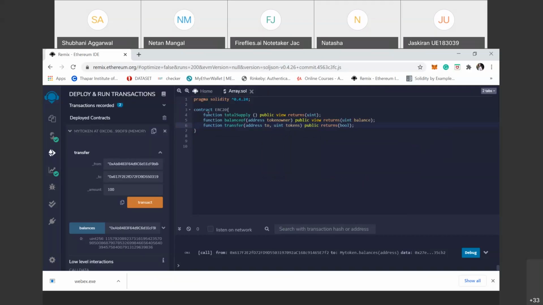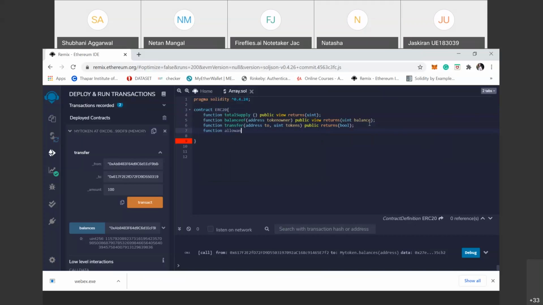Here we describe 3 functions in ERC, but it has 6 functions and 2 events. We can describe all of them here, but we run only 3 in the derived contract. So I will describe all the functions and 2 events, the inbuilt functions and inbuilt events described in ERC.